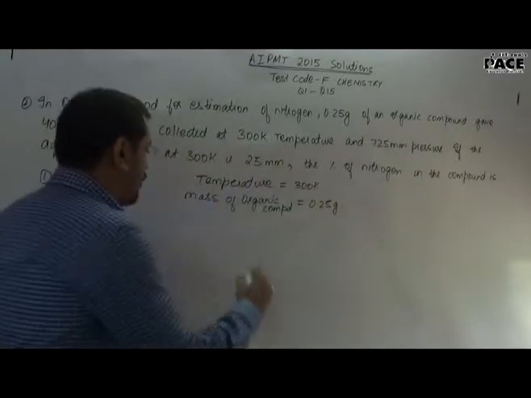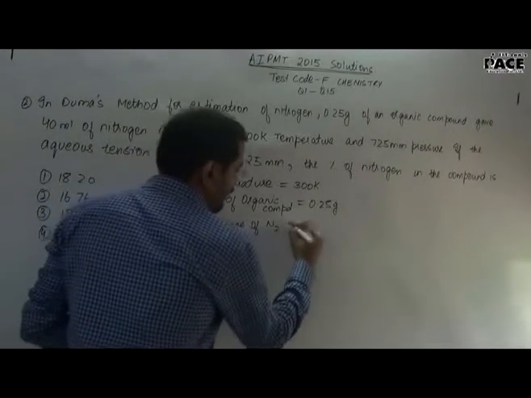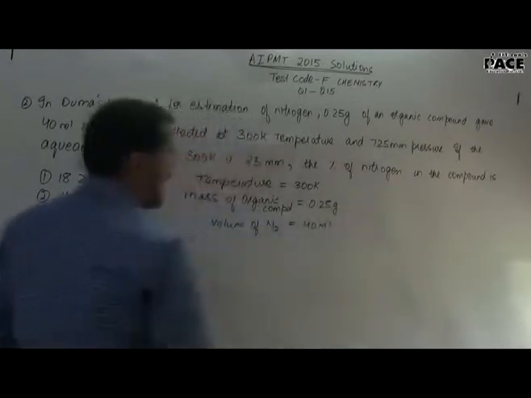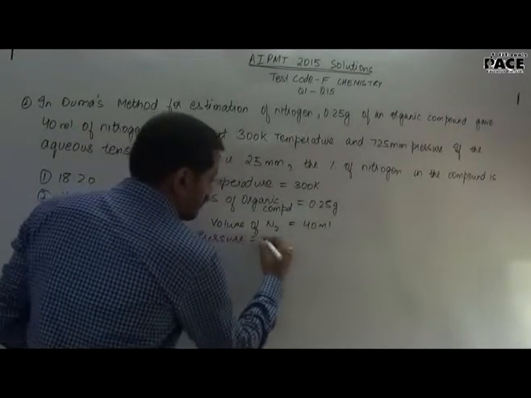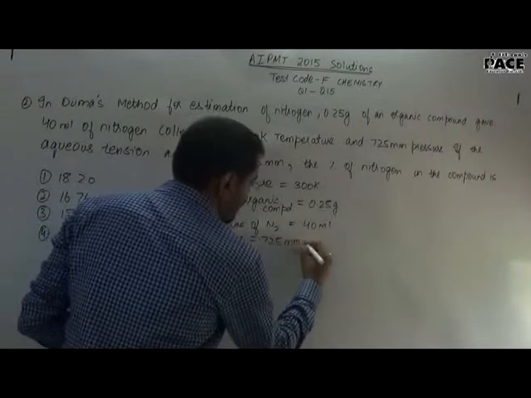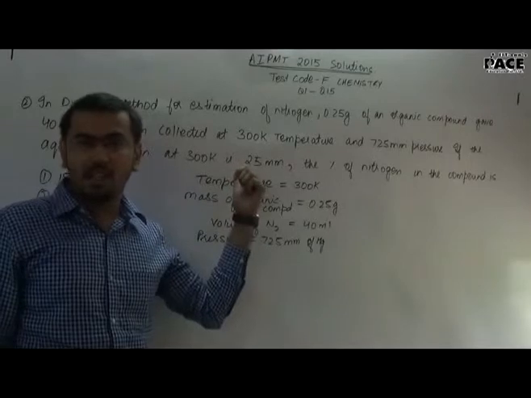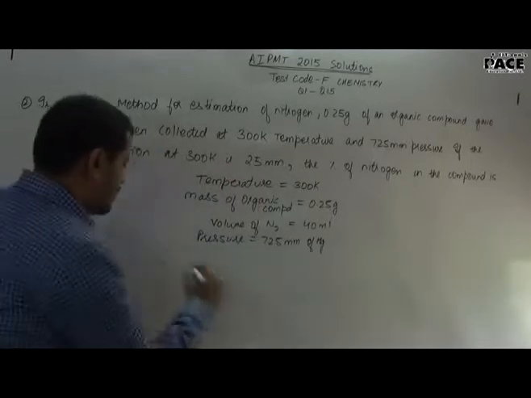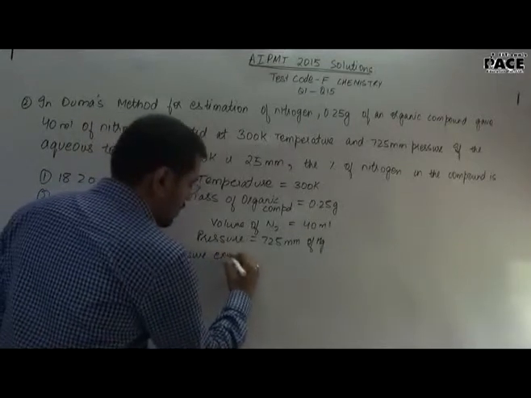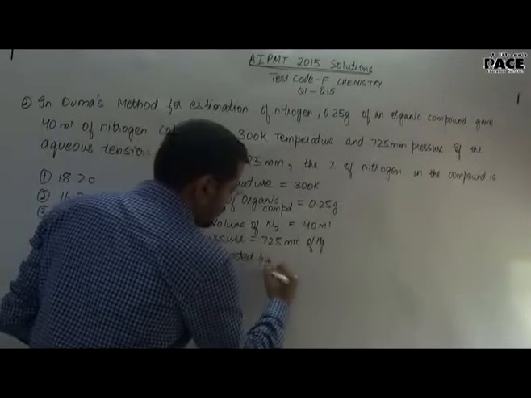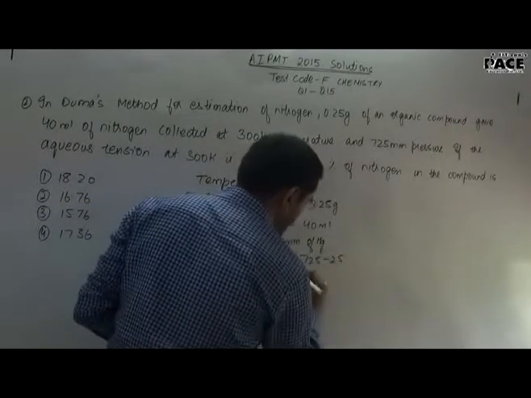Now, the volume of nitrogen collected was 40 ml and the pressure was 725 mm of Hg. Aqueous tension at 300 Kelvin is given as 25 mm. That means the pressure exerted by nitrogen would be 725 minus 25, which will be 700 mm.